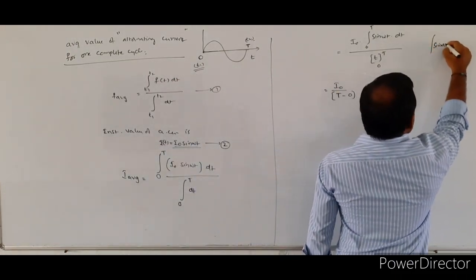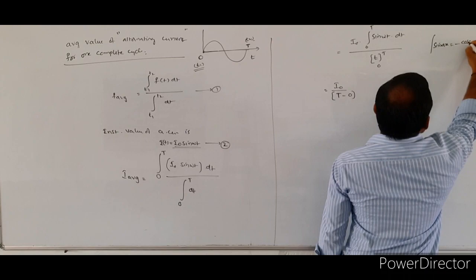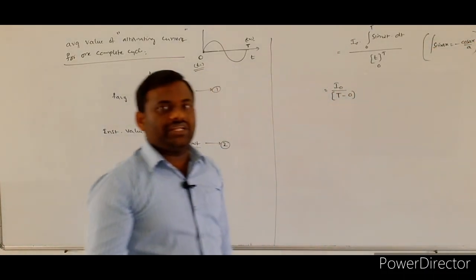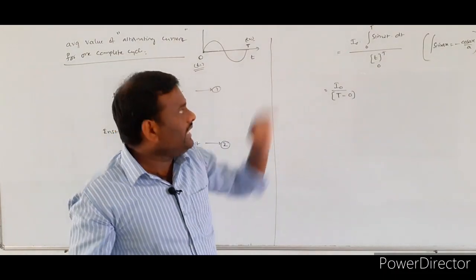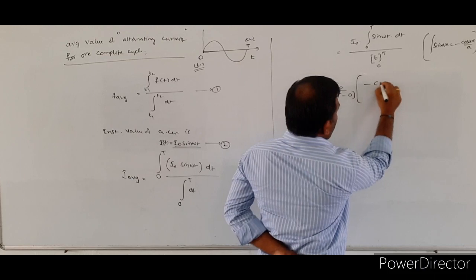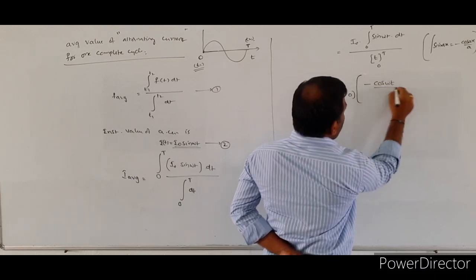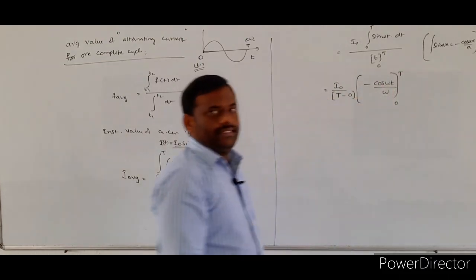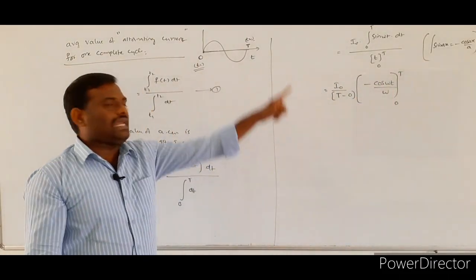So this is a standard formula for the integration of the sine function. So here integral sin omega t value will be minus cos omega t by omega, limits from 0 to capital T.